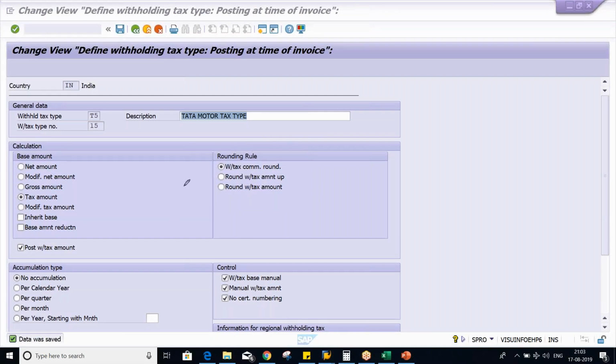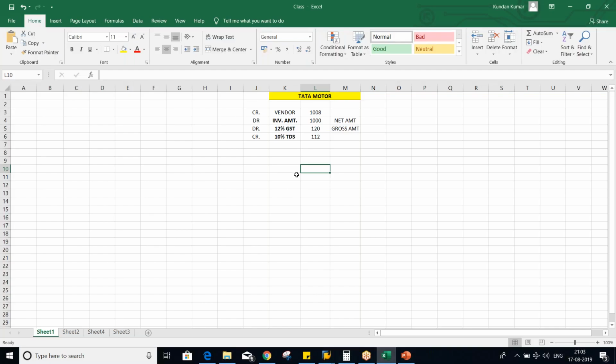Now if you want to know more about this rounding rule, here what is happening? Let's suppose your tax amount is 1215.26. This is going to be converted into a round figure based on this rounding rule. Round figure means how much is it? 1215 will be the round figure, right? Or even 1216 also will be a round figure, guys. Okay, so here it will be 1215 itself. This is going to be the round figure.